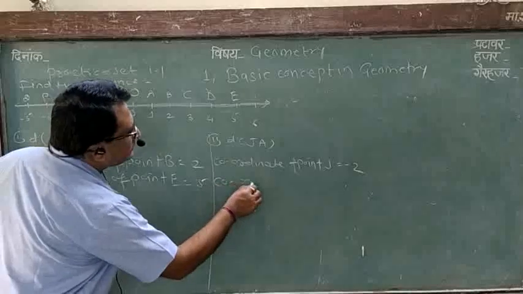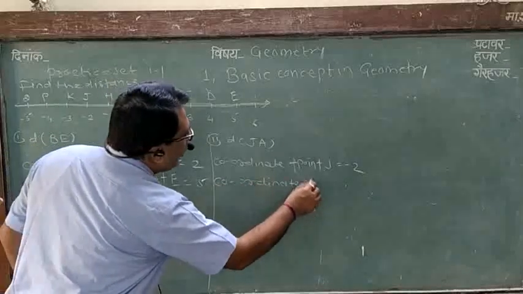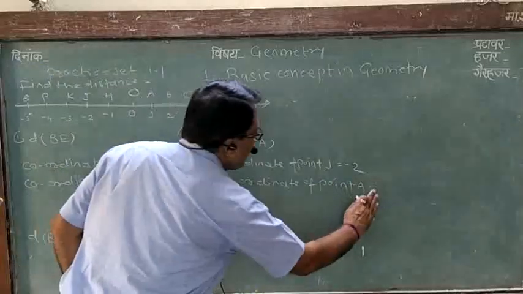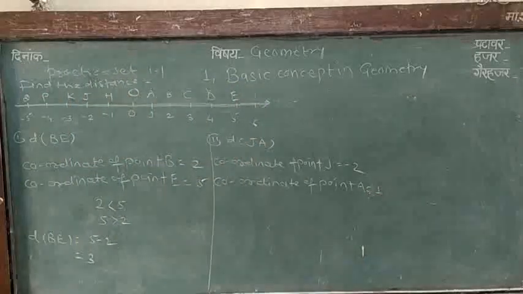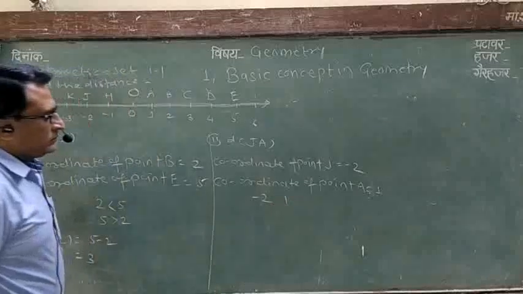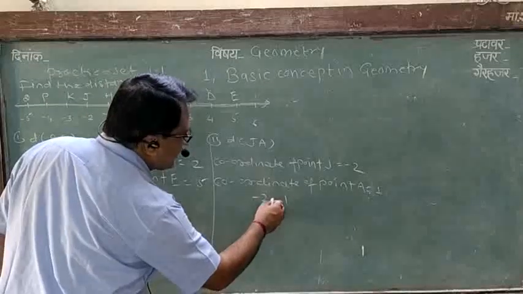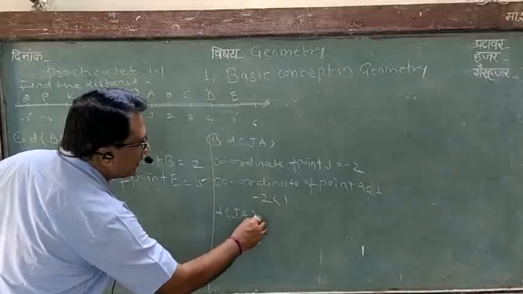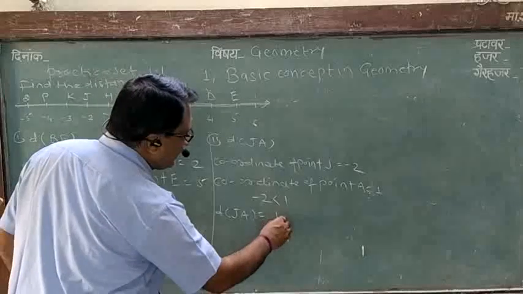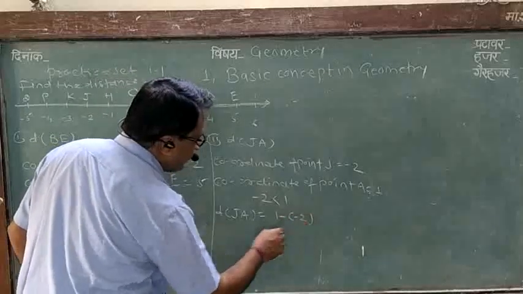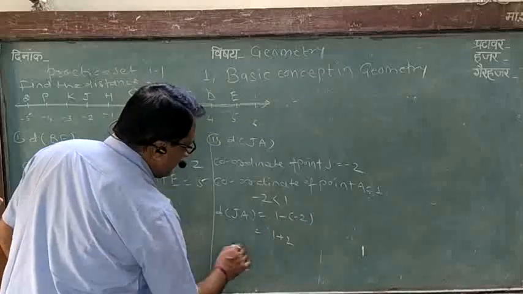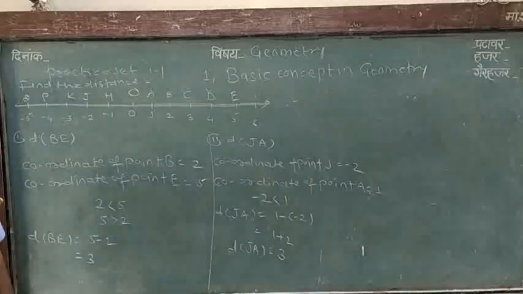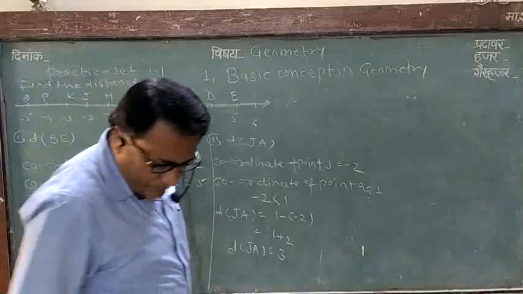Then the coordinate of point A is 1, meaning plus 1. Then minus 2 and 1: minus 2 is less than plus 1. Then distance JA is equal to the big number 1 minus the small number minus 2, which is 1 minus (minus 2), which is plus 2. So distance JA is equal to 3.